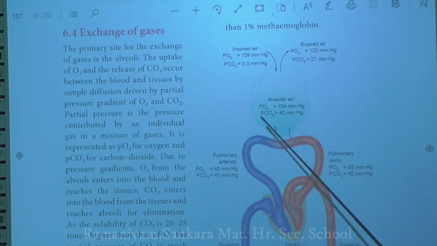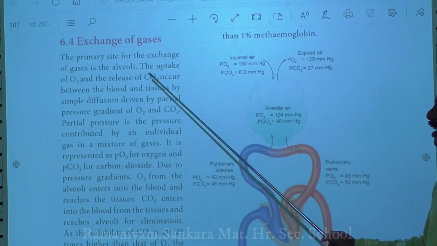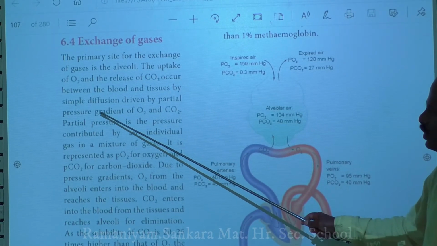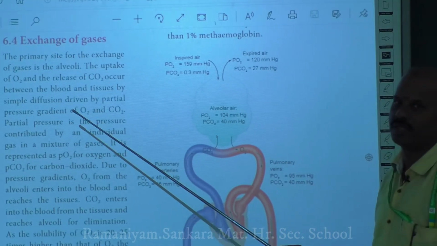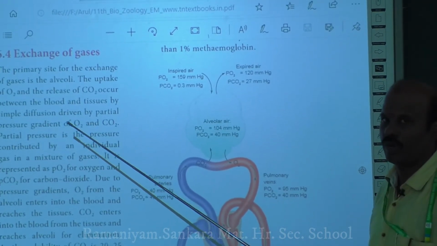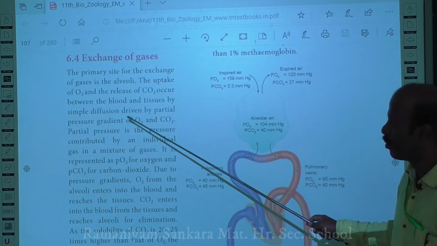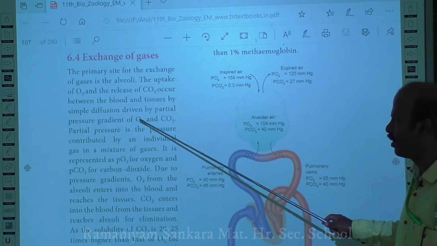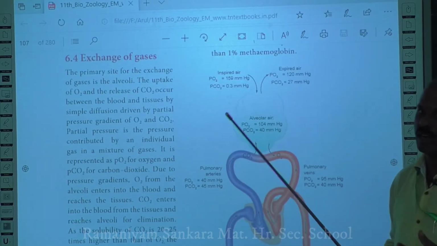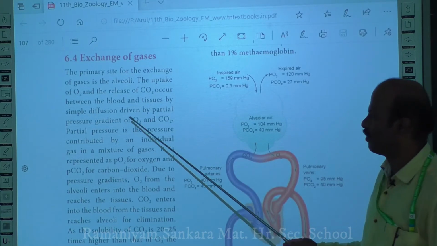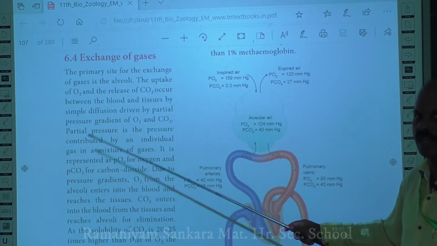And this exchange usually takes place by means of simple diffusion. So, by means of simple diffusion, there will be an exchange of gases. What is meant by simple diffusion? It is a movement of substances from higher concentration to lower concentration. Here, the movement of substances is usually driven by the partial pressure gradient of oxygen and carbon dioxide. So, there will be a gradient. Gradient means difference. So, there will be a difference in the partial pressure of oxygen and carbon dioxide, and as a result of which the simple diffusion will take place.